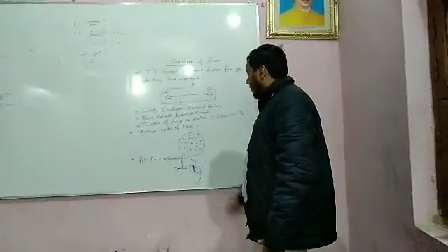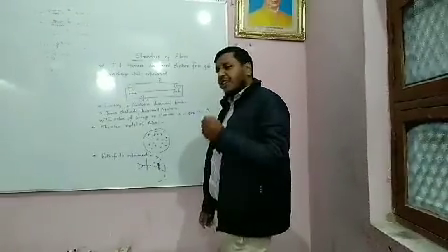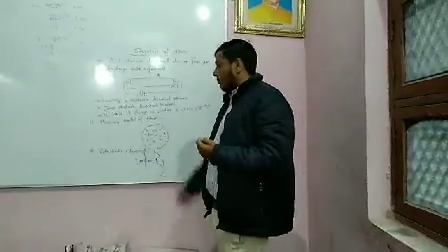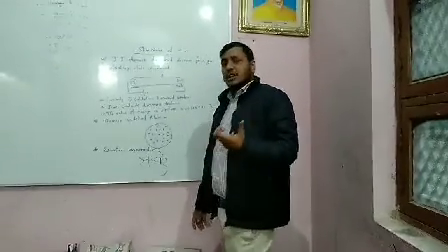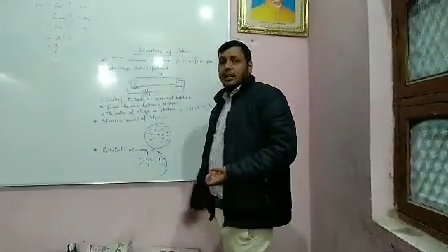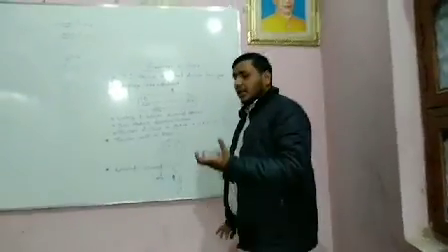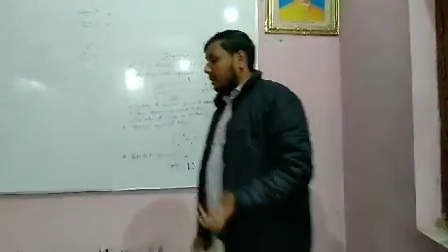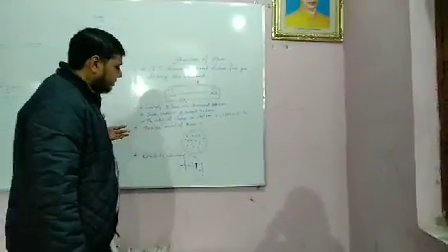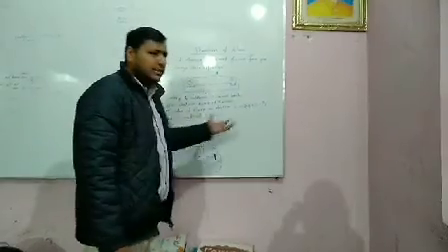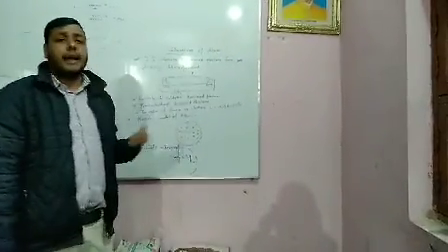Rutherford conducted a famous experiment with gold foil. He took gold foil because it is a heavy metal and struck it with helium nuclei, meaning alpha particles. He observed in this experiment that some rays deviated from their path, some rays went through without any deviation, and some rays returned back.